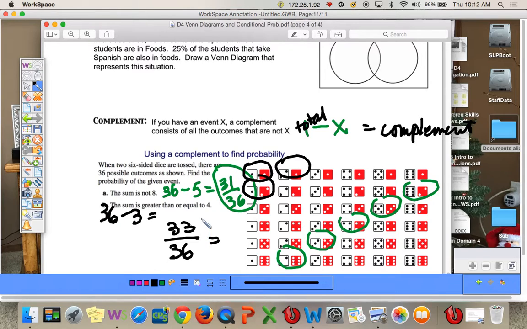All right, so today practice with your Venn diagrams, and let me know if you have any questions.